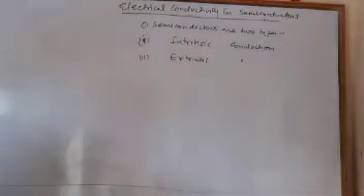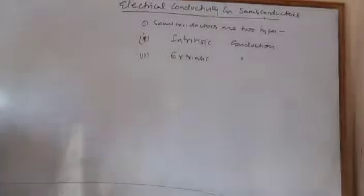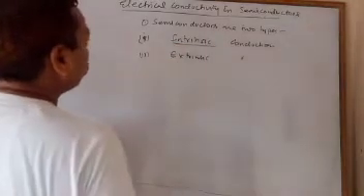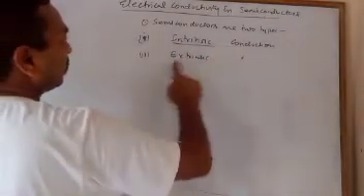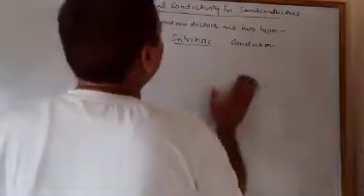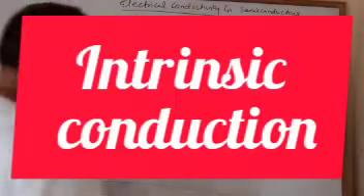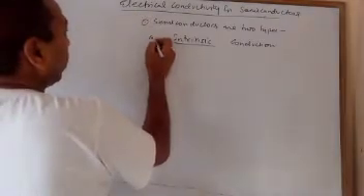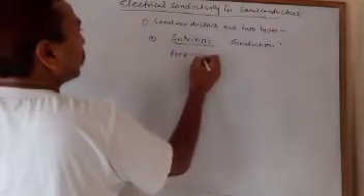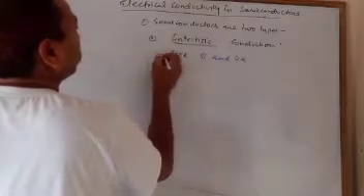First we will study what intrinsic conduction is. An example of intrinsic conduction is pure silicon and germanium.